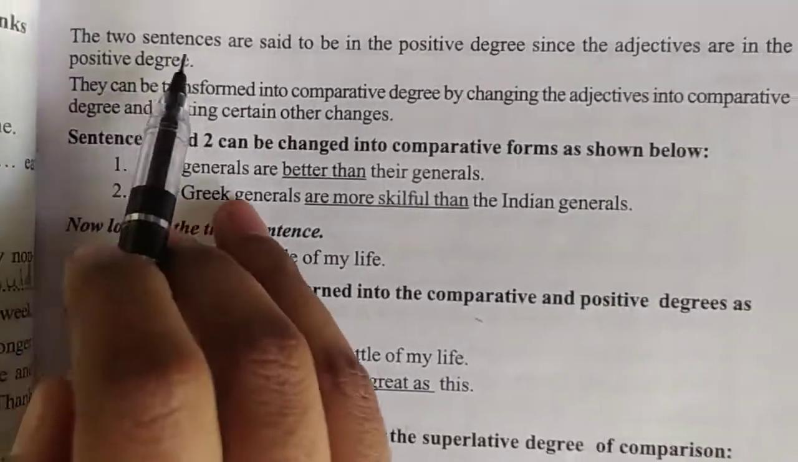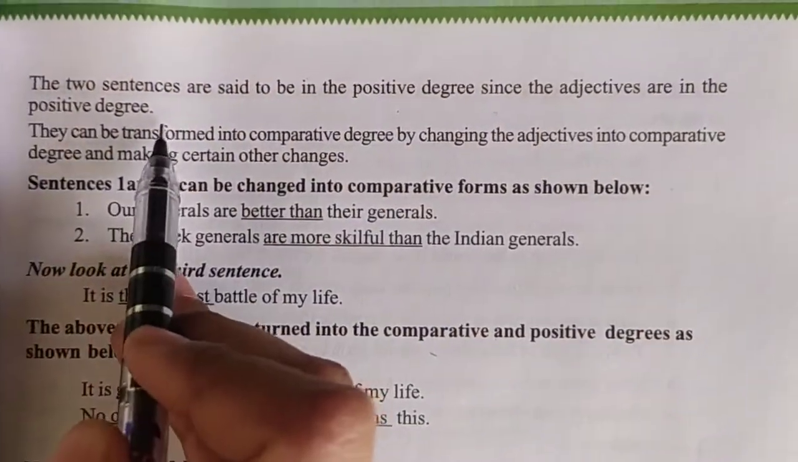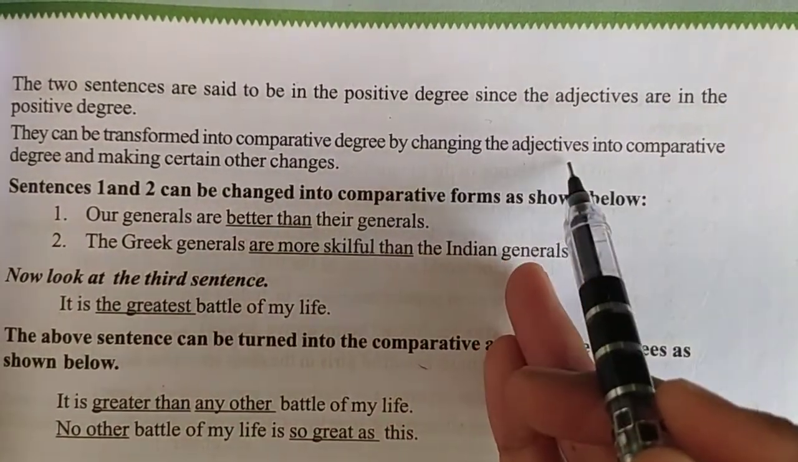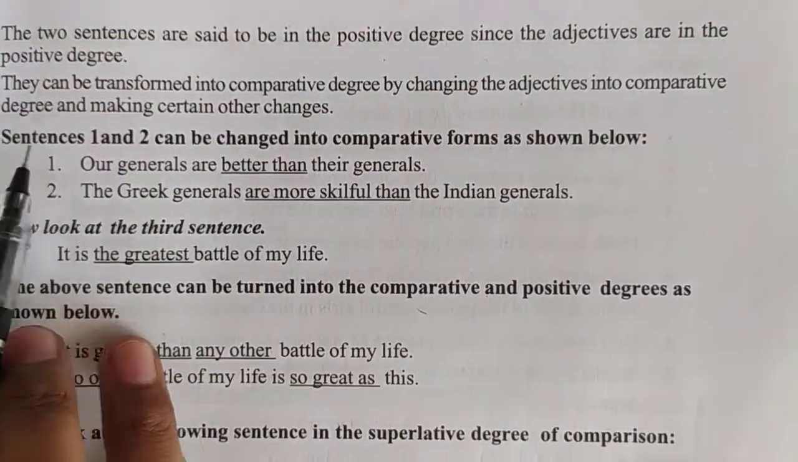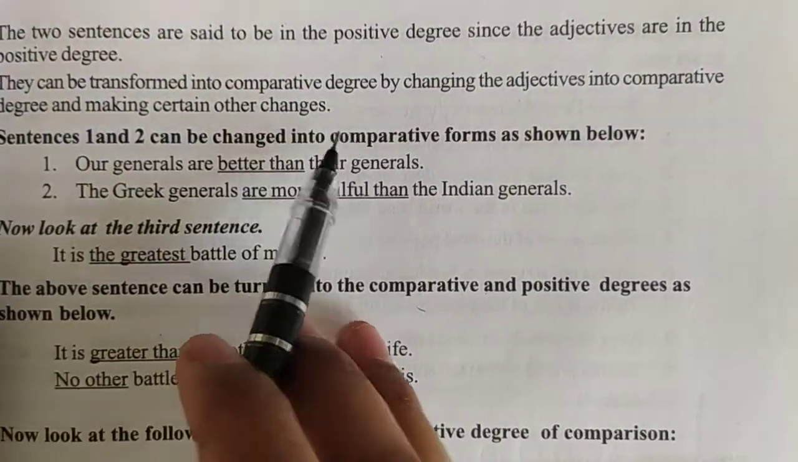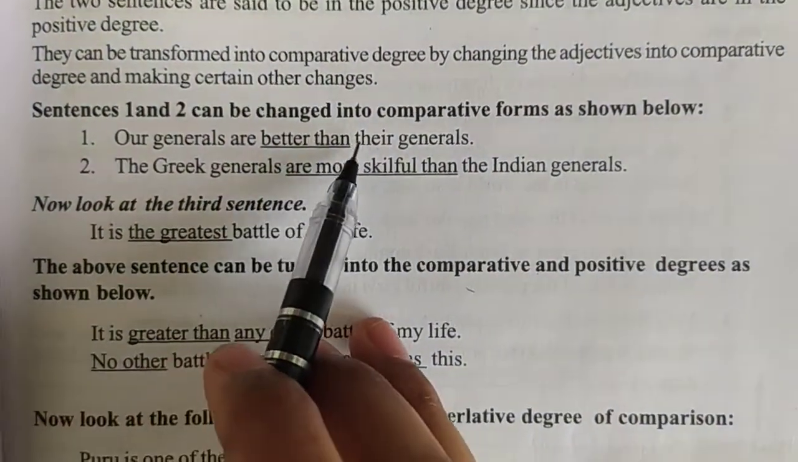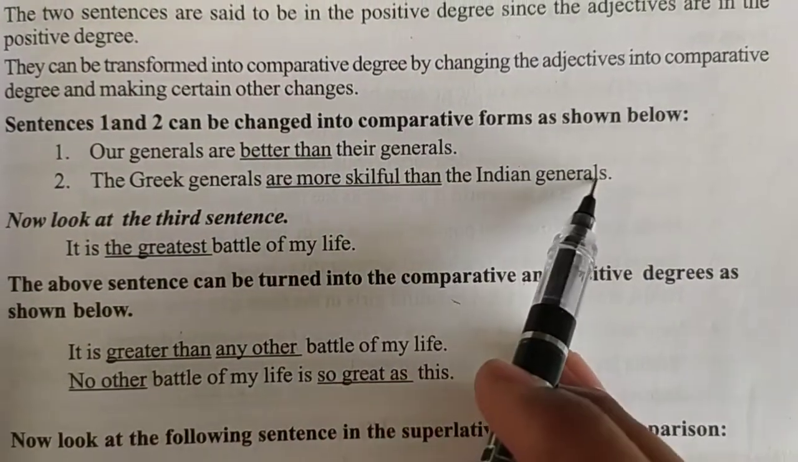The two sentences are said to be in the positive degree since the adjectives are in the positive degree. They can be transformed into comparative degree by changing the adjectives into comparative degree and making certain other changes. Sentences 1 and 2 can be changed into comparative forms as shown below. Our generals are better than their generals. The Greek generals are more skillful than the Indian generals.